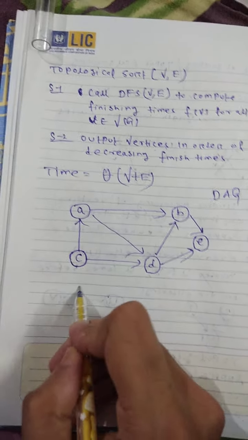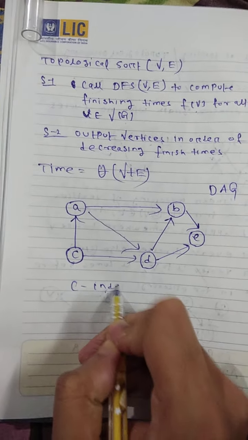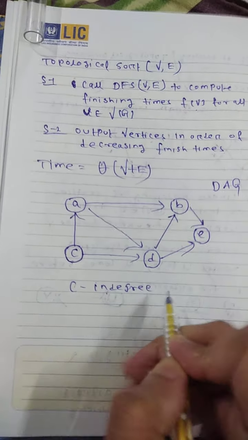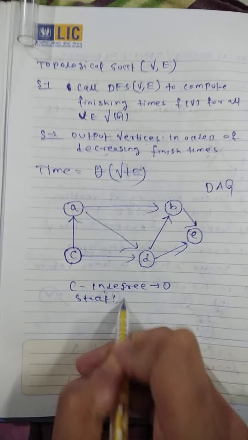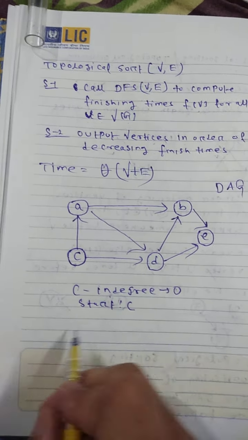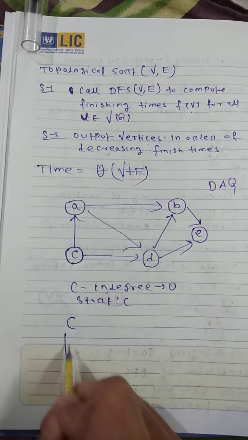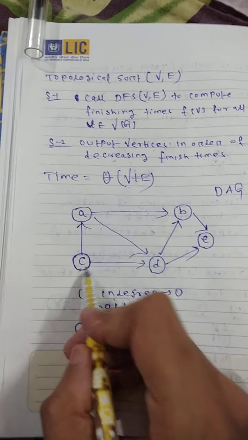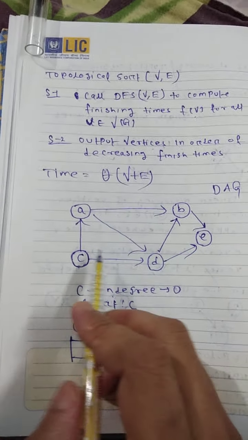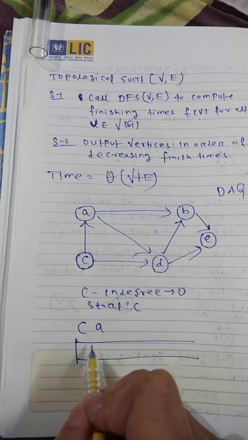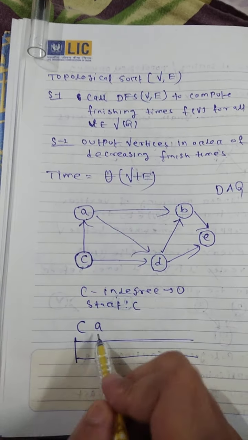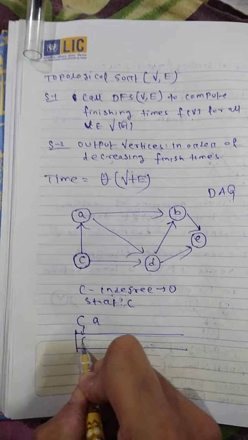So for C, the in-degree is equal to 0, so I am taking the starting vertex as C. For topological sorting, suppose this is a stack. C's adjacent vertices are A and D, and you can choose any one. Suppose I choose A, then a new vertex will be explored. That means C is entered into the stack.